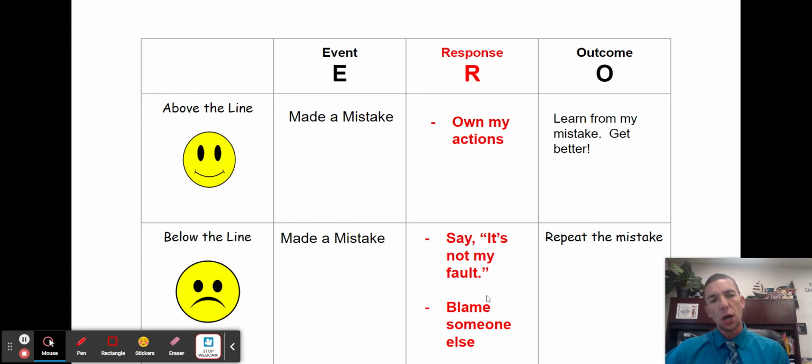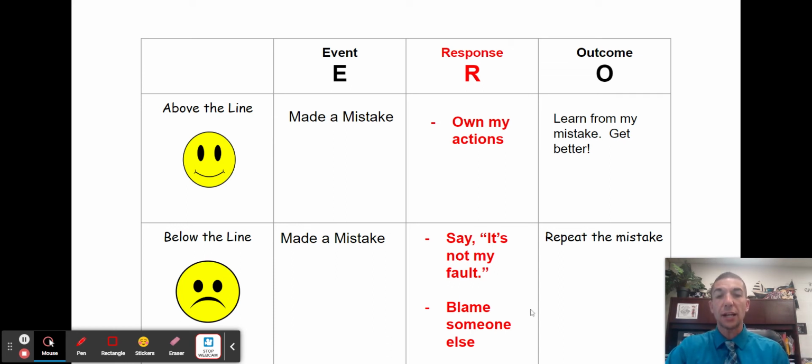But now I want you to look below the line here, where we have the same exact event, where we made a mistake. And maybe this is the outcome. I would say it is still the outcome we want. We want to learn from that mistake. But if we choose to respond below the line, let's see what happens. So instead of owning my actions, I might say after making a mistake, well, it's not my fault. I didn't do that. That's someone else's problem.